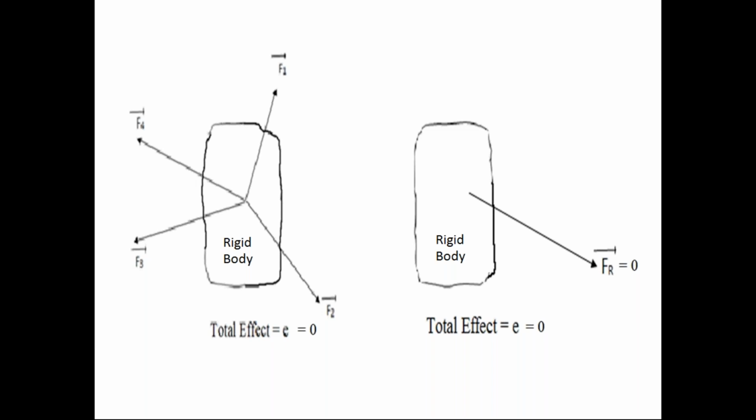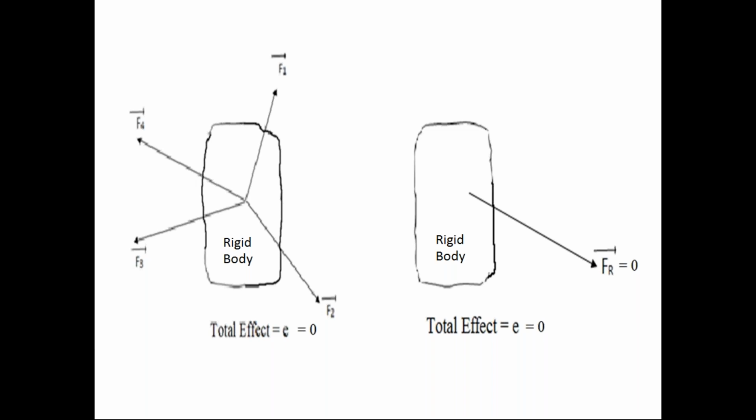In this class, at the beginning, I explained the rigid body undergoes a change in the condition if the force system produces effect in the rigid body. In the beginning of this class, I discussed with you there is a change in the condition of rigid body if the force system produces the effect in the rigid body. That is the required condition. If the force system acting on the rigid body produces an effect in the rigid body, due to that effect, the condition of the rigid body changes.